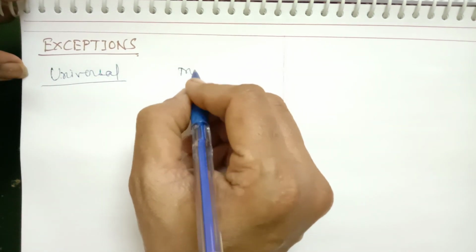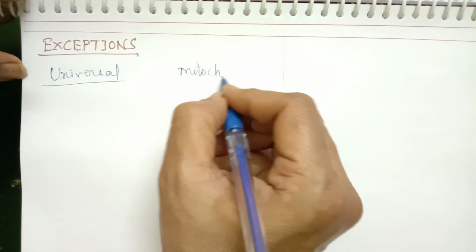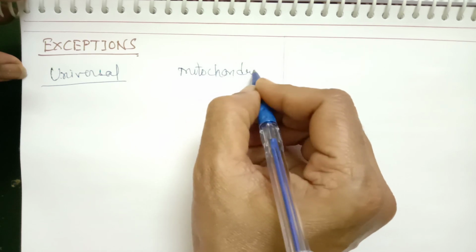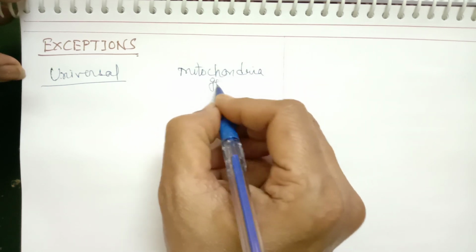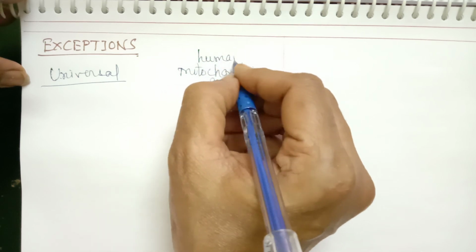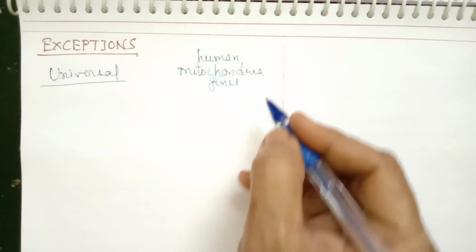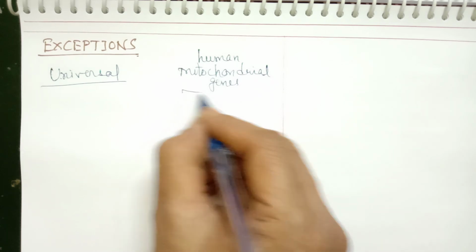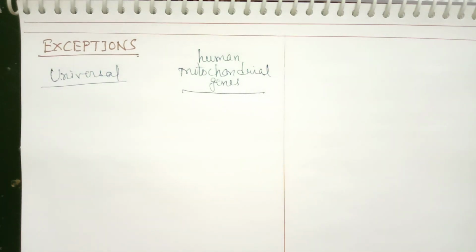And in mitochondrial genes, this is with respect to human mitochondrial gene or any other mammalian mitochondrial gene. What is the difference we find?